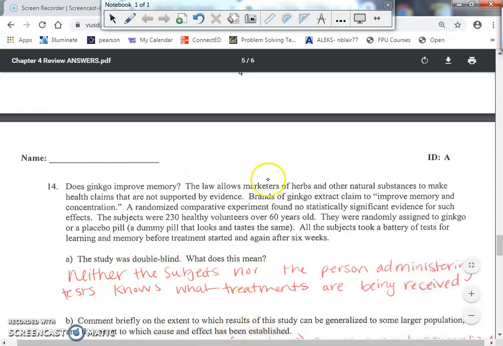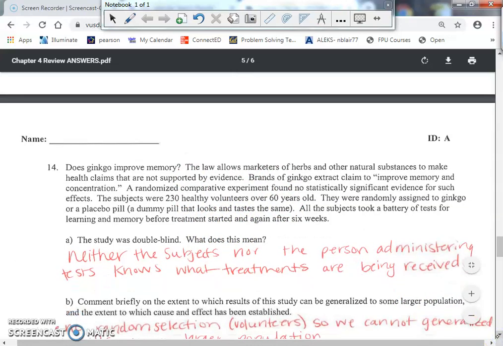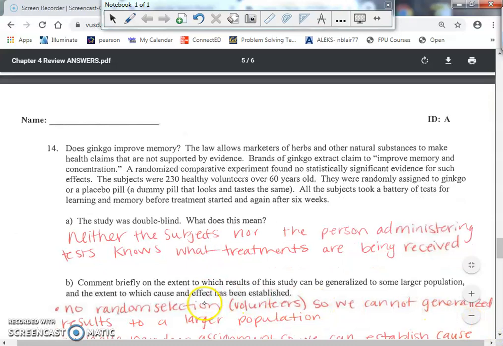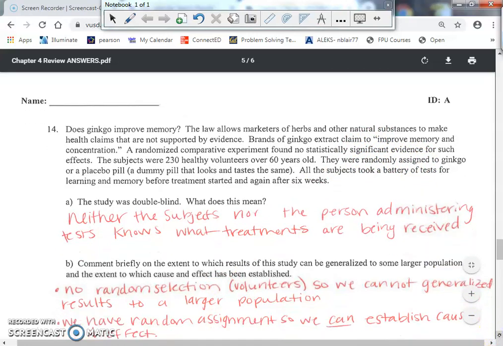So in this case, did random selection happen? No, we did not randomly select who participated. So we cannot say that this is true for a larger population. So I said no random selection. We had volunteers. So we cannot generalize the results to a larger population. Now looking at random assignment, did we randomly assign treatment? It did talk about random assignment. They were randomly assigned to ginkgo or placebo. Therefore, because of random assignment, we can establish cause and effect. So this is an example where you want to mention both types of scope of inference.